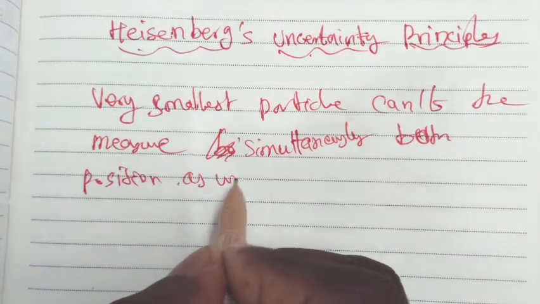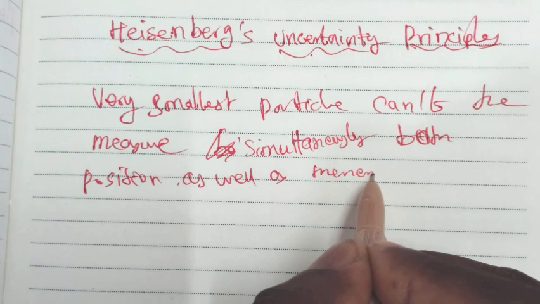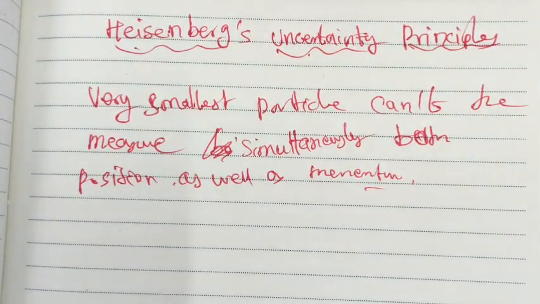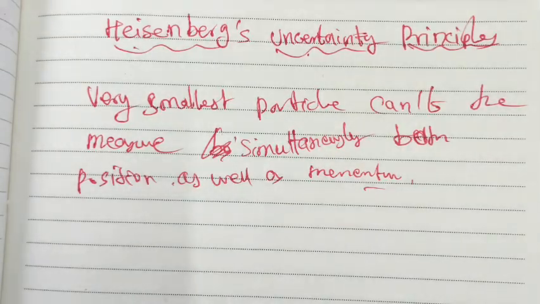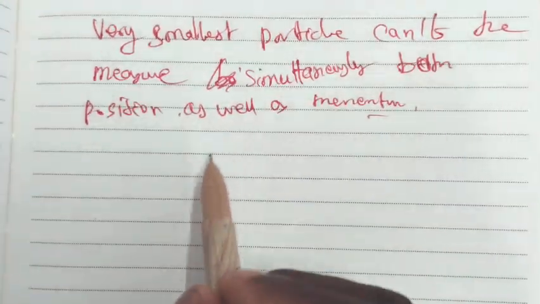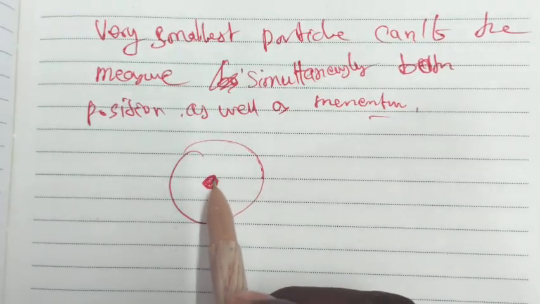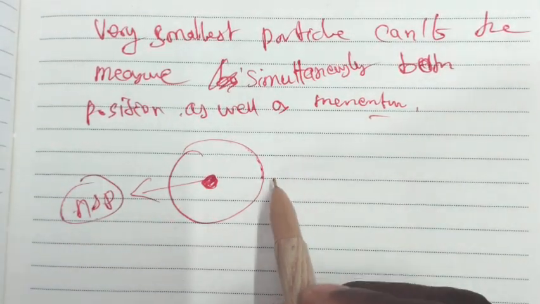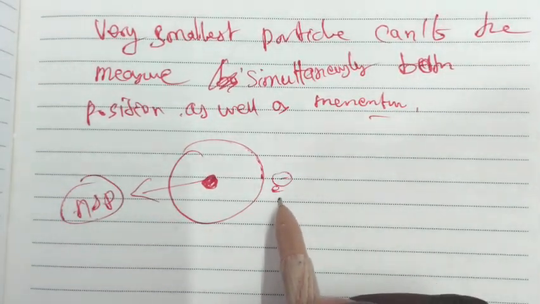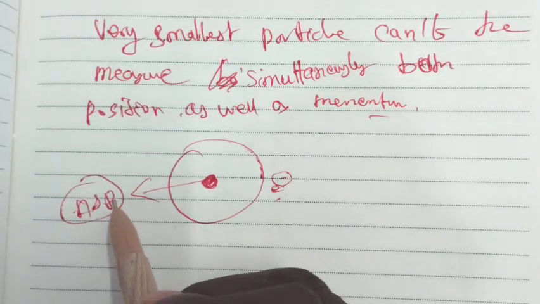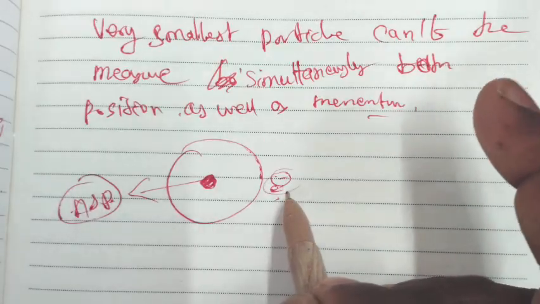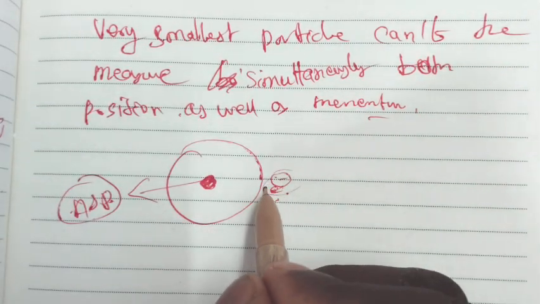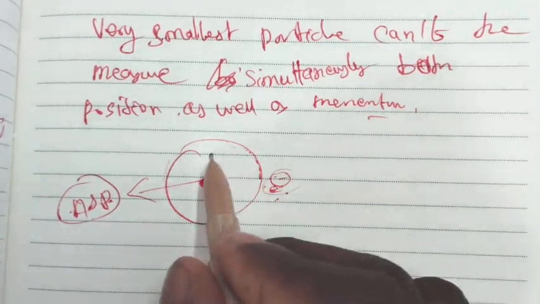Because we know that the atom has a nucleus at the center, consisting of neutrons as well as protons, and the orbits consist of electrons. Among these three fundamental particles, the electron is very, very small, because it has very little mass. So these electrons revolve around the nucleus.